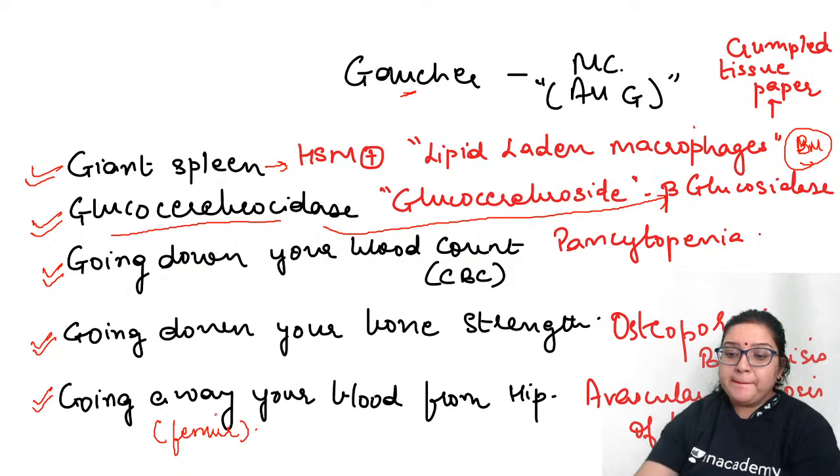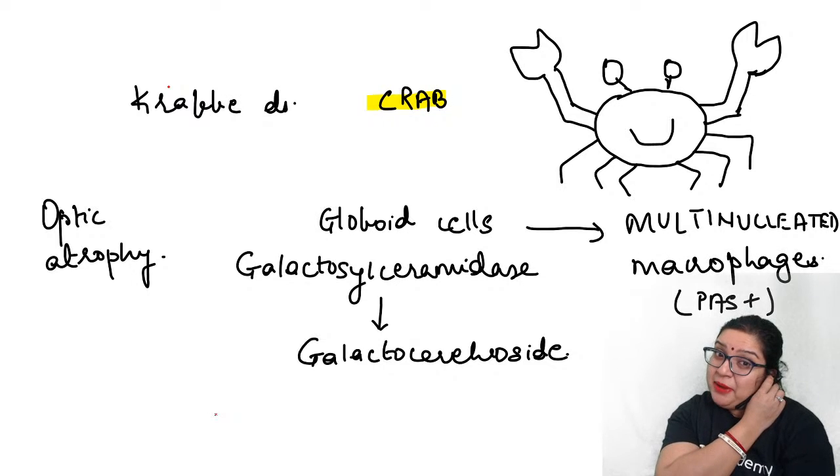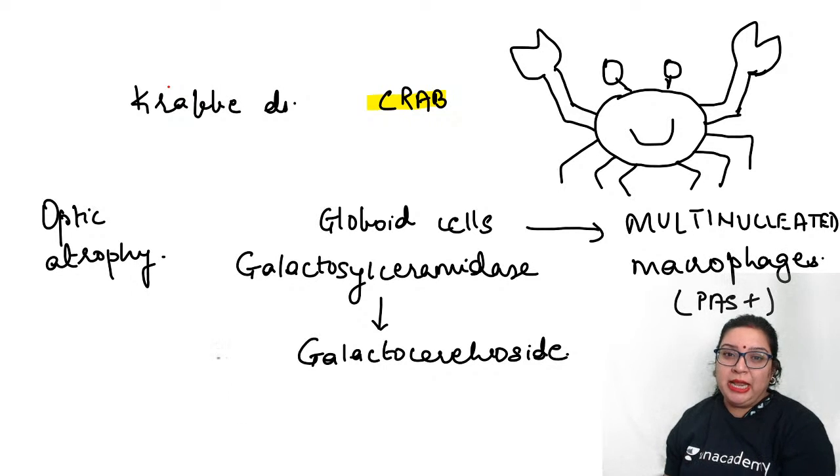Okay, now coming to Krabbe's disease. So Krabbe can also be pronounced as crab, isn't it? The moment we talk about Krabbe's disease, this crab picture comes to our mind, isn't it? So here I have a happy crab with a globoid body. A happy crab with a globoid body, isn't it? So from the globoid body, I can remember globoid cells.